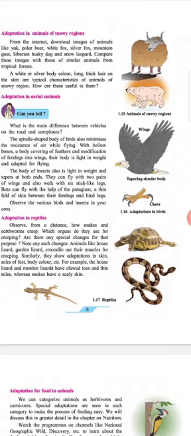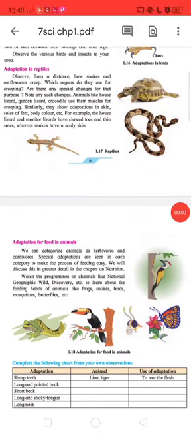Observe the various birds and insects in your area. Adaptation in reptiles. Observe from a distance how snakes and earthworms creep. Which organs do they use for creeping? Are there any special changes for that purpose? Note any such changes. Animals like house lizard, garden lizard, crocodiles use their muscles for creeping.